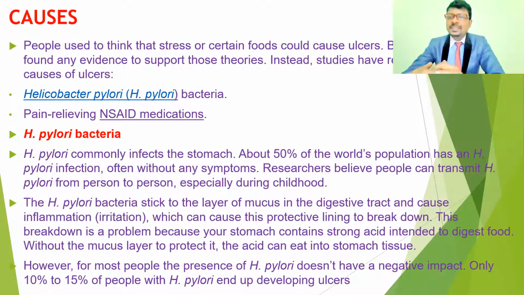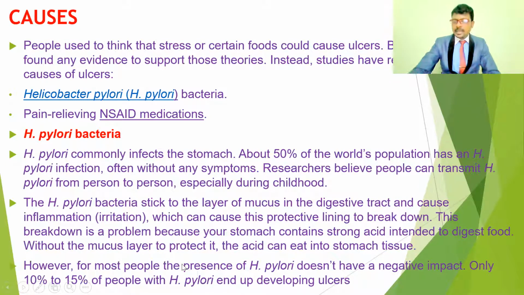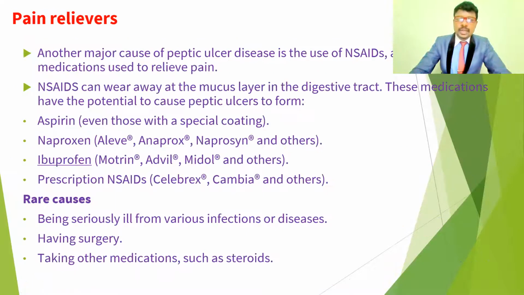People who already have other complications, such as intestinal disorders, and also liver, stomach, pulmonary and kidney diseases, may have a chance to get gastric and also duodenal ulcers. So that is H. pylori infection. And another causative factor for peptic ulcers is painkillers.